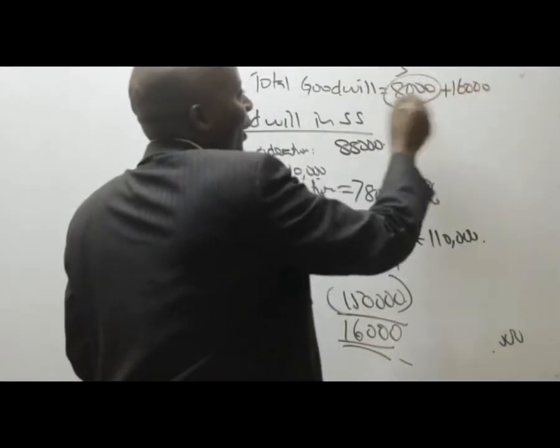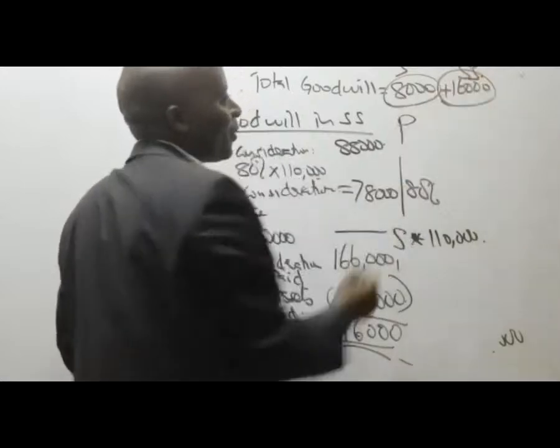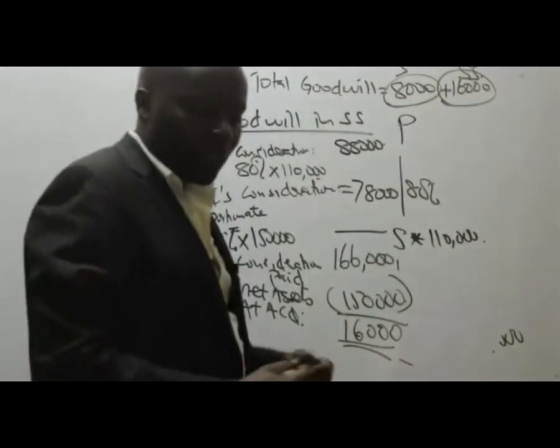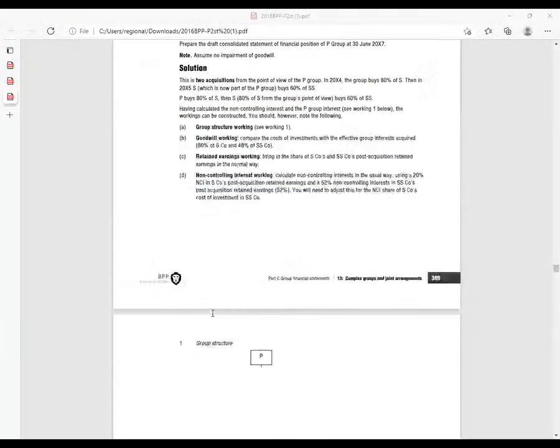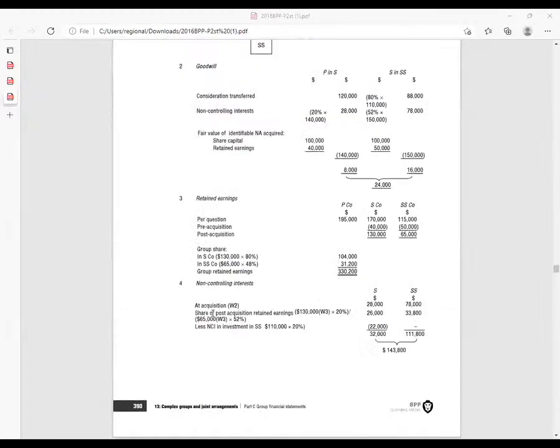This is the goodwill of S. This is the goodwill of SS. That's how they got this figure here. That's how they got this figure of 24,000.